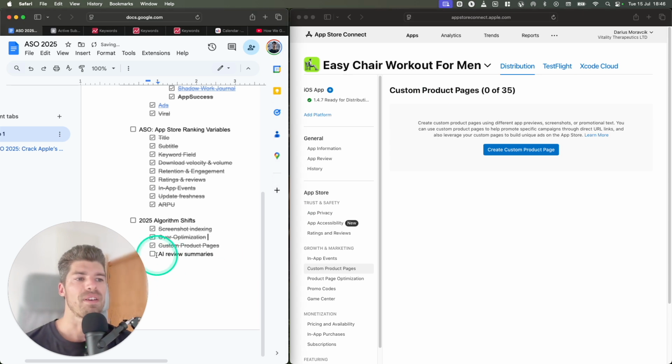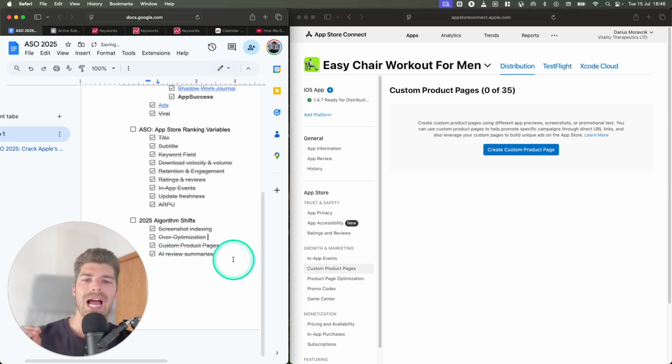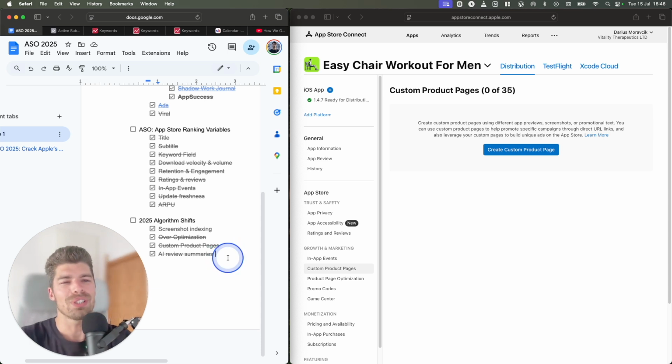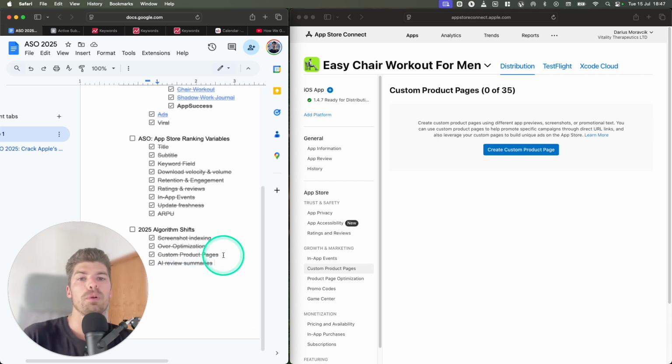And finally, we have AI review summaries. So Apple will be releasing AI review summaries. So when somebody drops a review, there'll be a summary, and this summary will also be indexed partially, and there will be some impact of these summaries on your keyword rank. Again, we're still discovering exactly how this works. There's nothing for you to do about this one. It's just to be aware that you will be seeing AI review summaries.